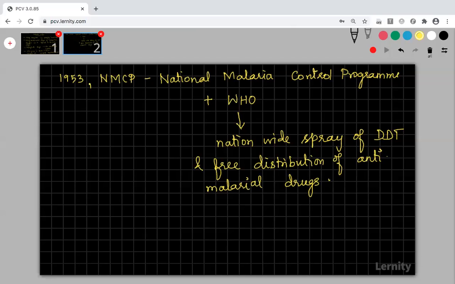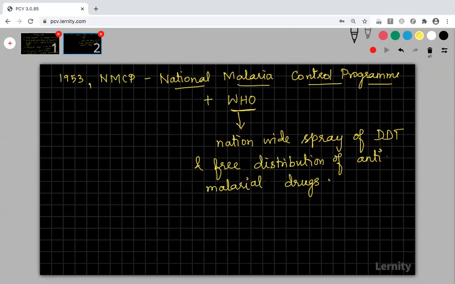So this National Malaria Control Program was launched in India in the year 1953. Along with the help of WHO, they helped in controlling malaria by spraying DDT all over the nation, and also the free distribution of anti-malarial drugs.